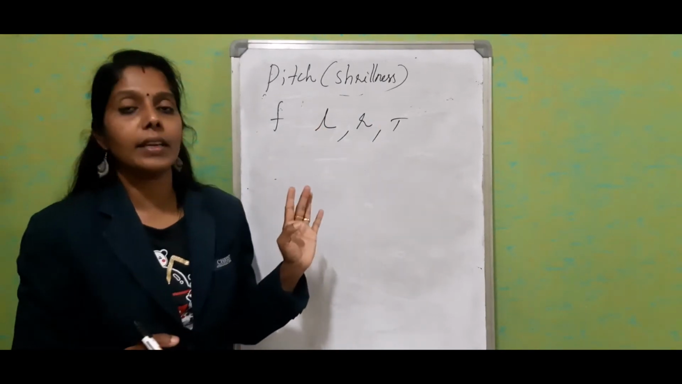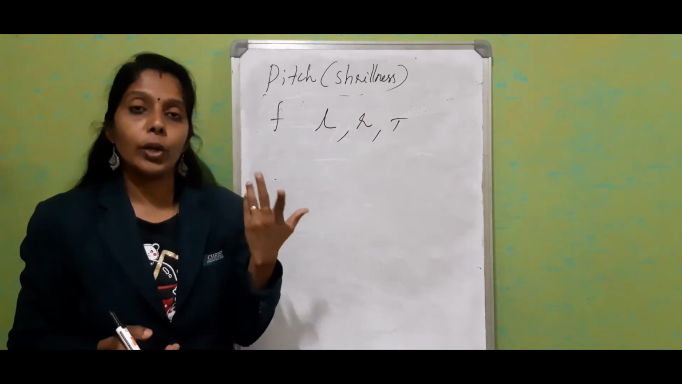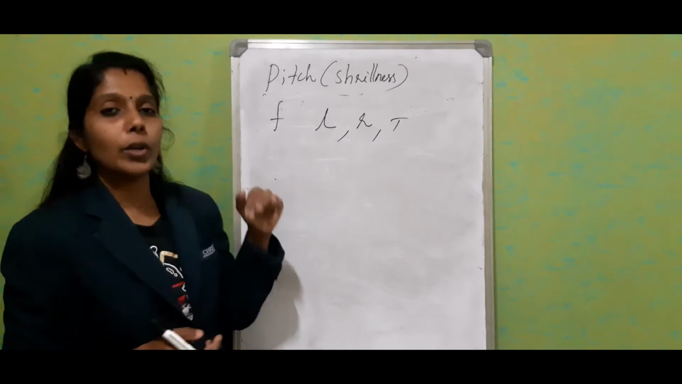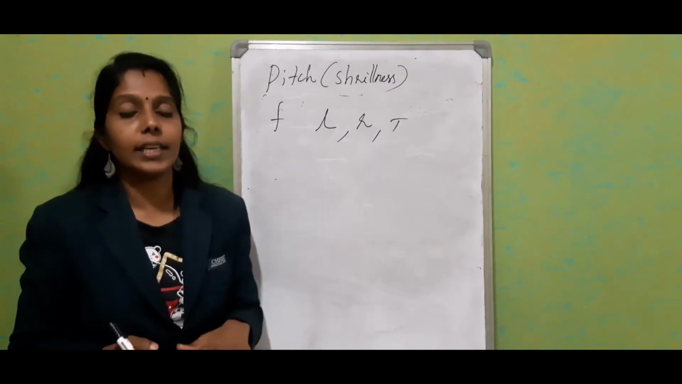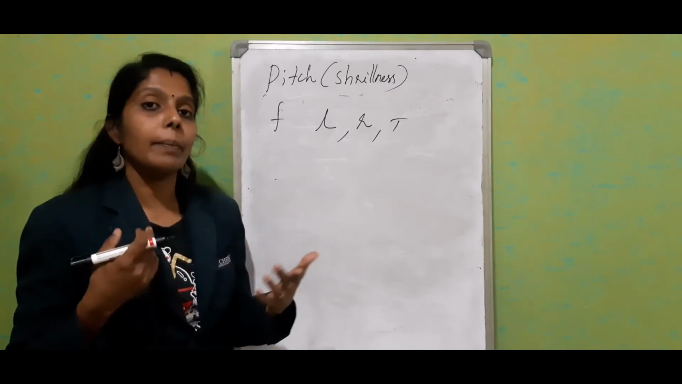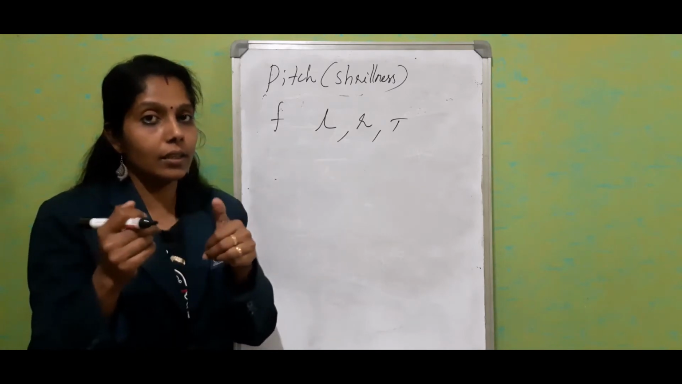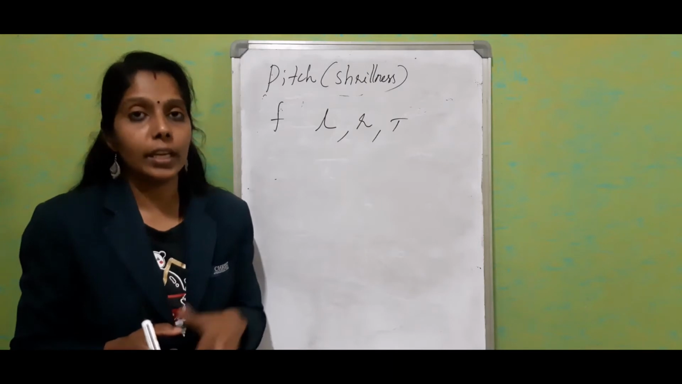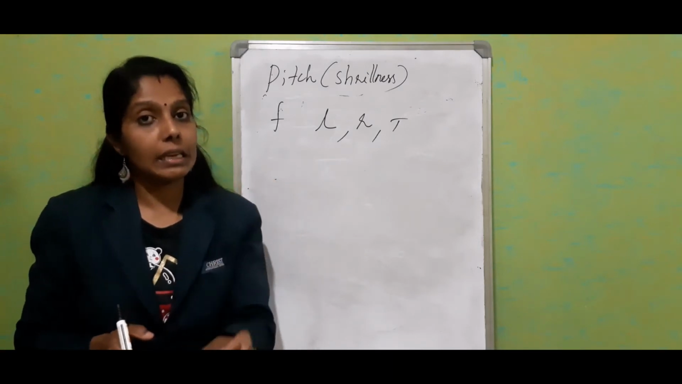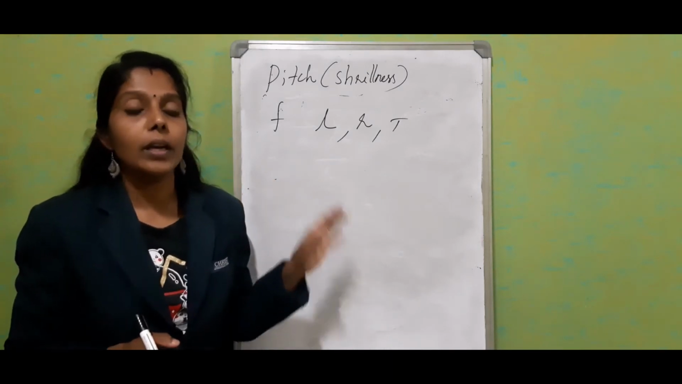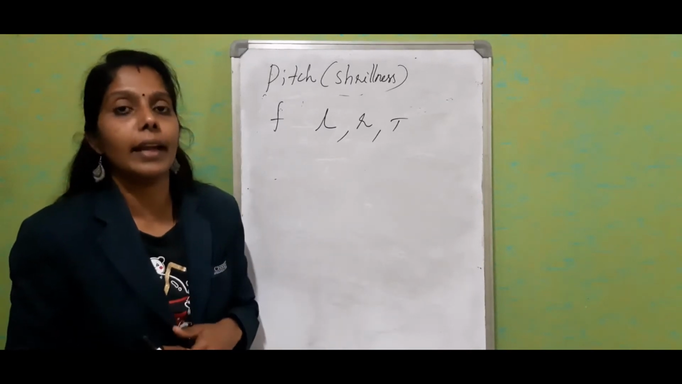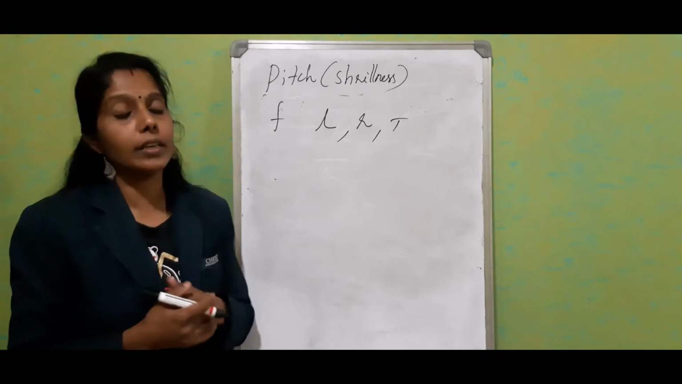At the same time we can adjust the tension. So if you want to get a high pitch note, we have to increase the tension. If you want to get a low pitch note, decrease the tension. If you want to get a high pitch note by choosing the radius or thickness of the string, you have to choose a thin one or a thick one. Or we can change the pitch by changing the length. That is the case of string instruments.